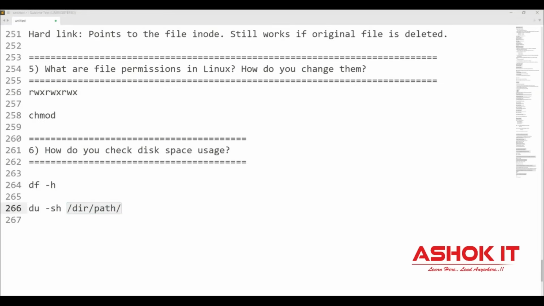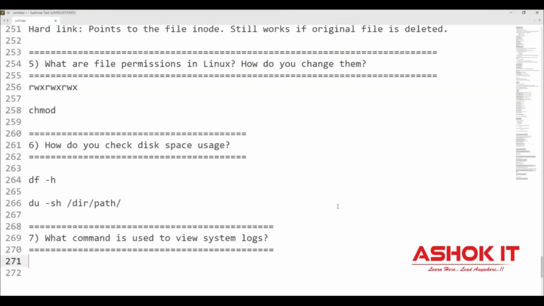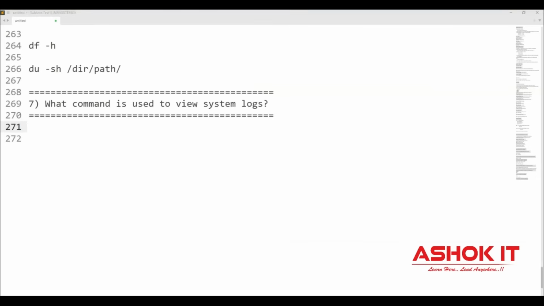And next one, what is the command available in Linux to see the system logs? To check the system logs of the Linux machine, we can use a command called journalctl. The journalctl command we can use to view system logs.